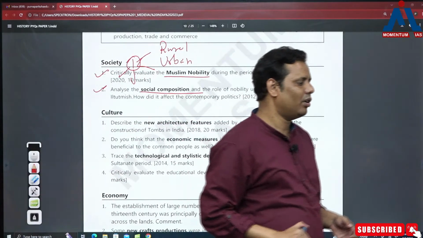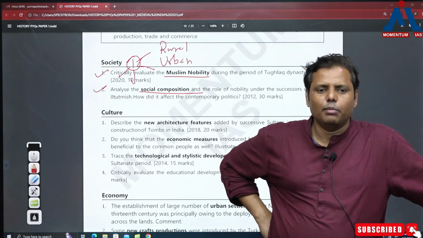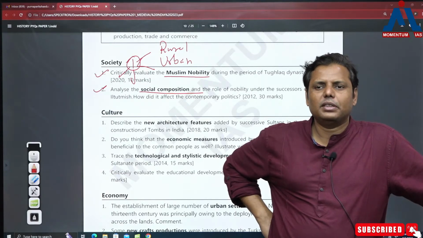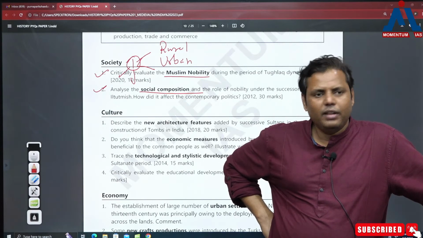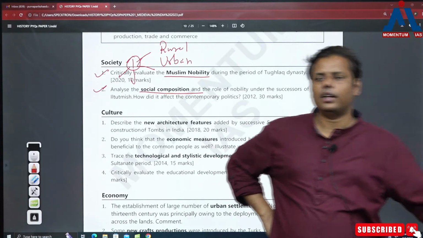Why so many questions were not being asked from these topics? The questions are not being asked for this reason: there was not much work on this, ठीक है? But पिछले 10-20 सालों में जो medieval societies है, उस पर काफ़ी काम हुआ है, और हमने वो सारे sources जो है hunt करने शुरू किए हैं.